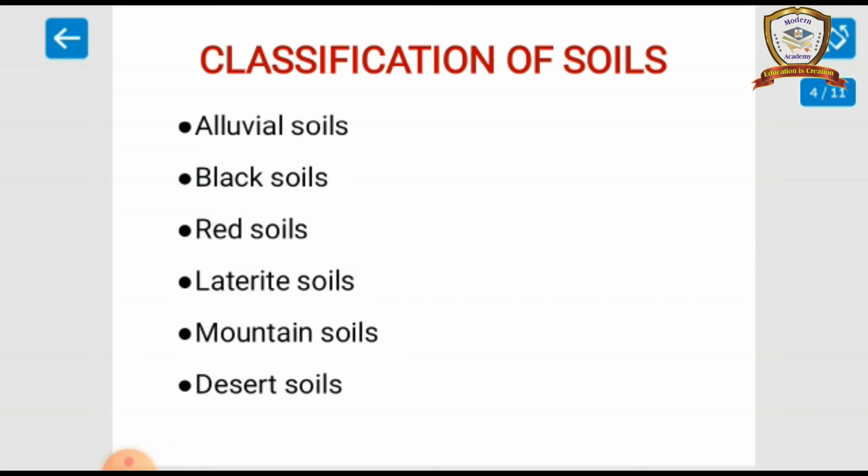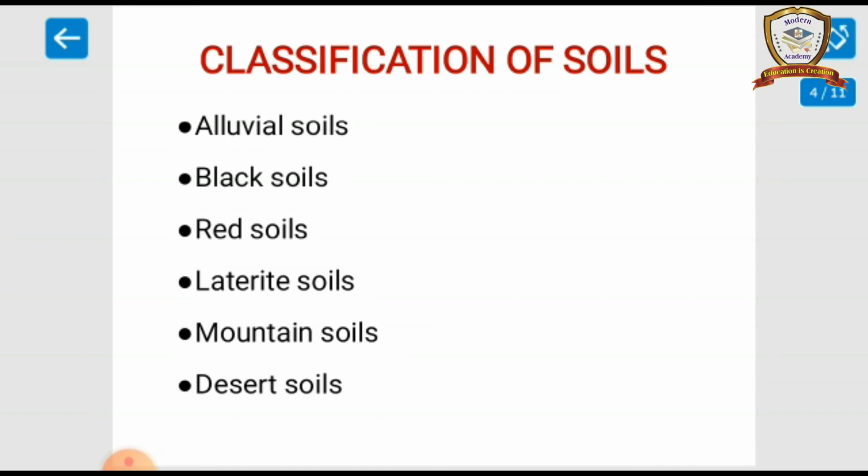Mountain soil. These soils are found over the slopes of mountains. So, they vary from region to region based on the altitude. Example: pear and apple are suitable for growing in this soil.